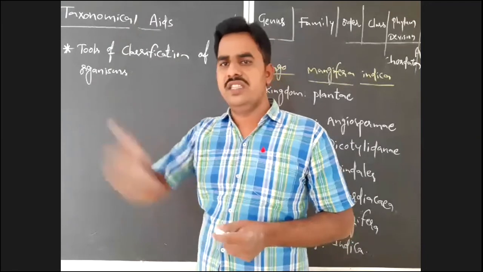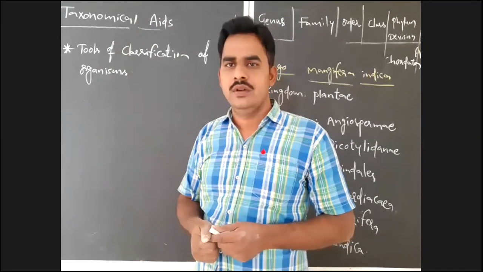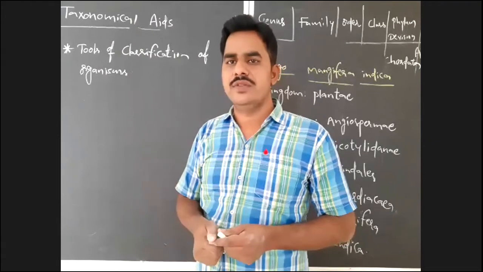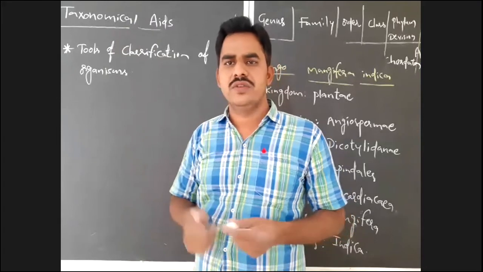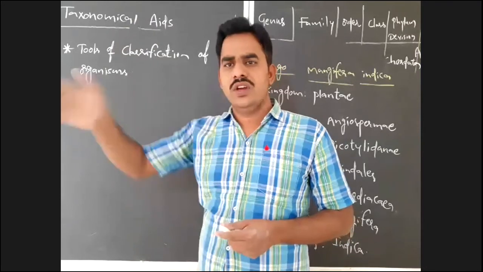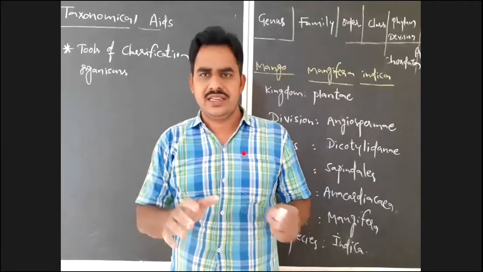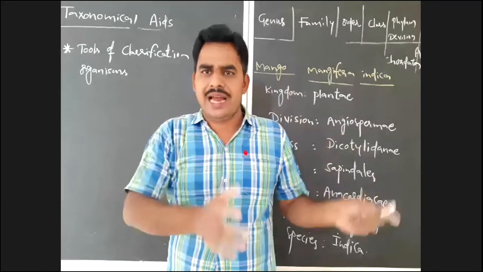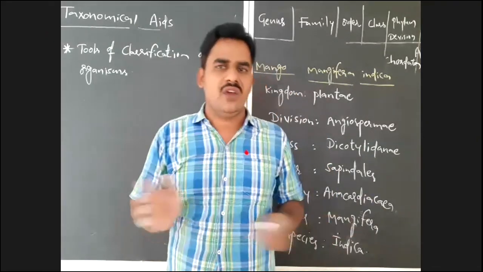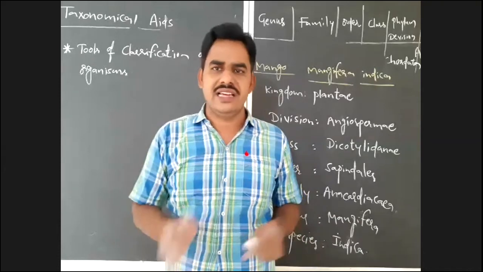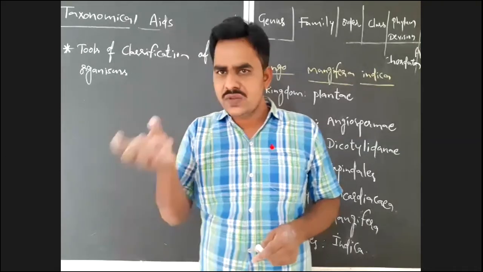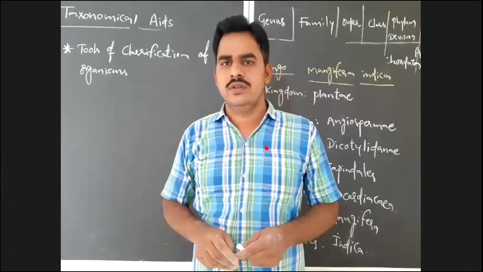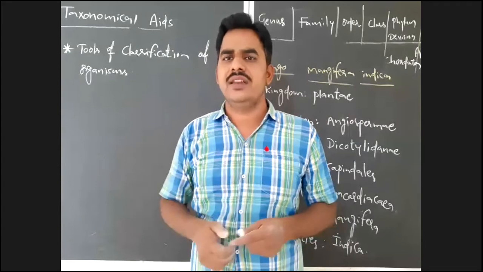If you visit a museum nearby and it is useful to you to classify the organisms, your taxonomical aid is the museum. If you go to a forest, and by observing various plants there you get knowledge to classify the plants based on their height, or the color of flowers, or their size, that forest provides knowledge to classify the organisms. So your taxonomical aid is nothing but the forest.